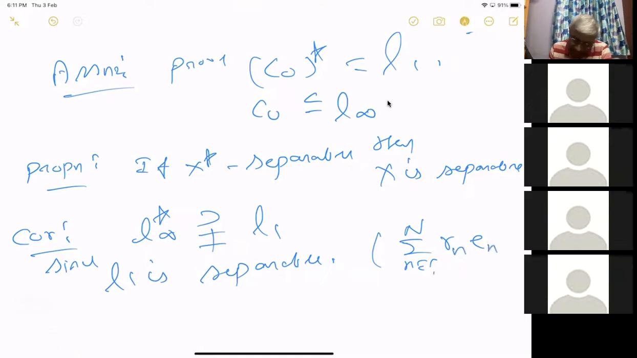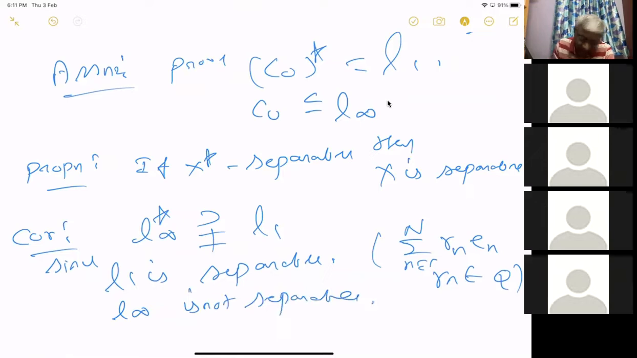Rn En, where Rn is in rational numbers. So they are dense and they are countable, of course. So this shows L1 is separable and L infinity is not separable. You know that. I mean, suppose L infinity star is equal to L1, then L1 is separable. So L infinity has to be separable, which is not the case.